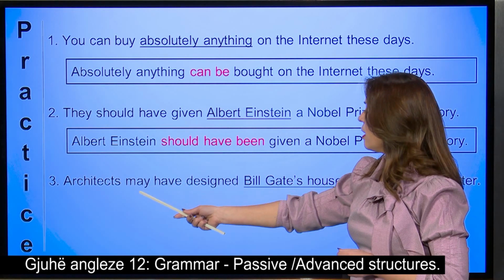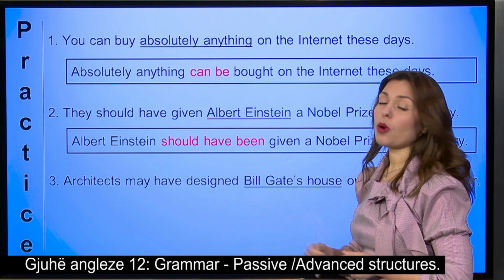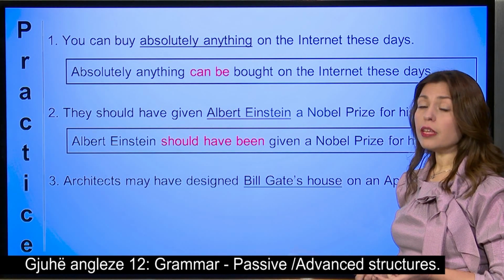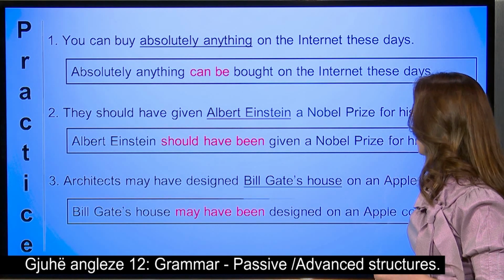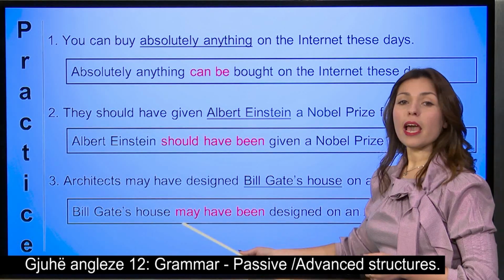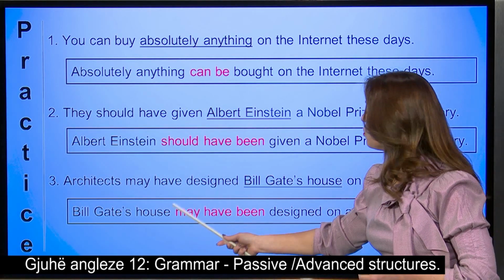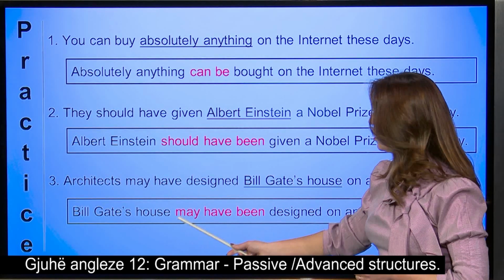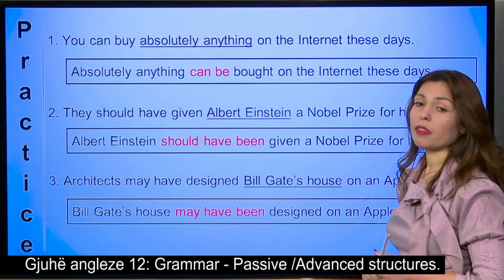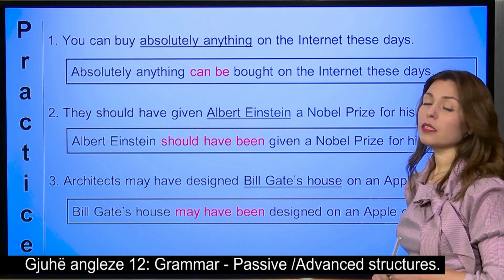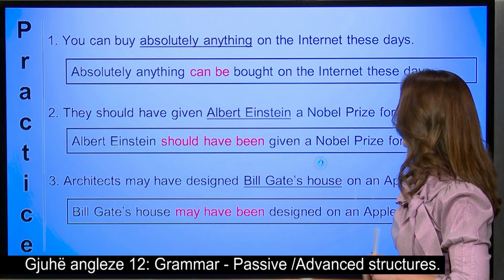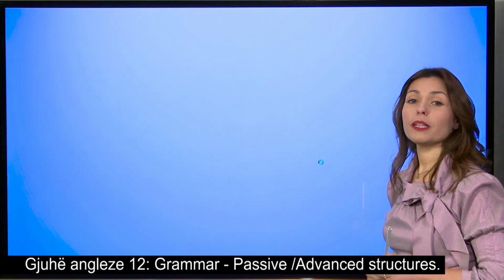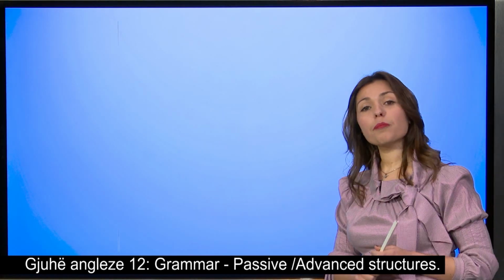So, may, have, are we going to add anything? Yes, of course, we need to add the verb to be. So, Bill Gates' house may have been, this is the verb to be, modal and be in the past, plus past participle of the main verb, that is designed. Well done. So we finished with the modal verbs.